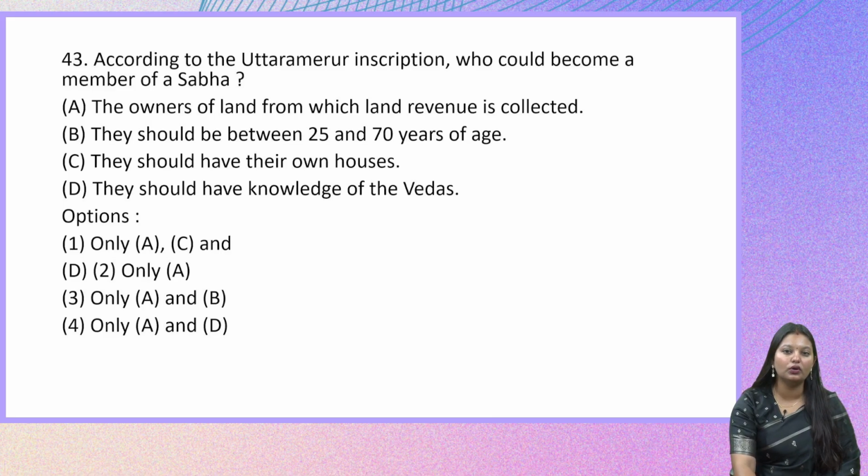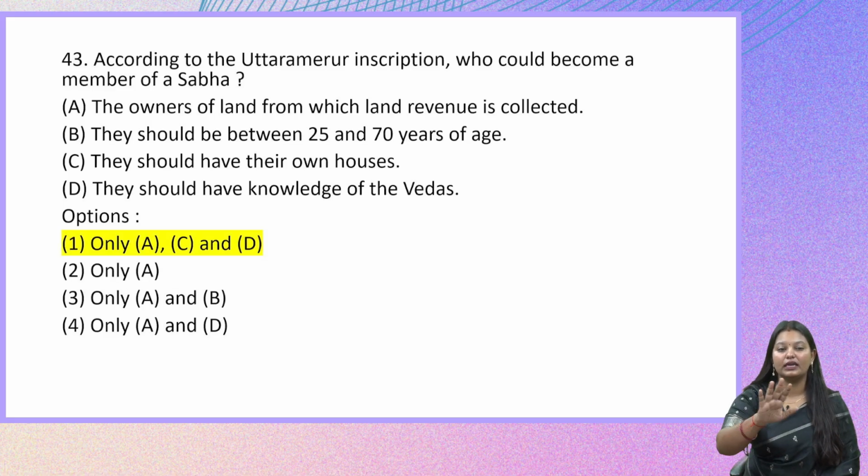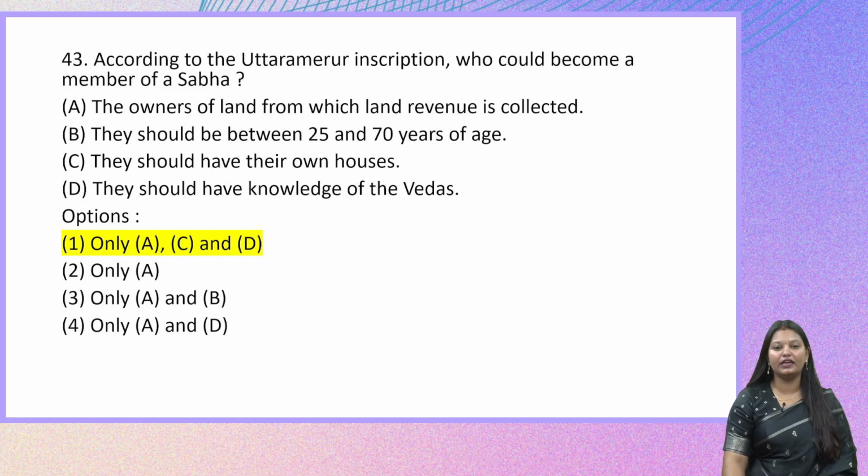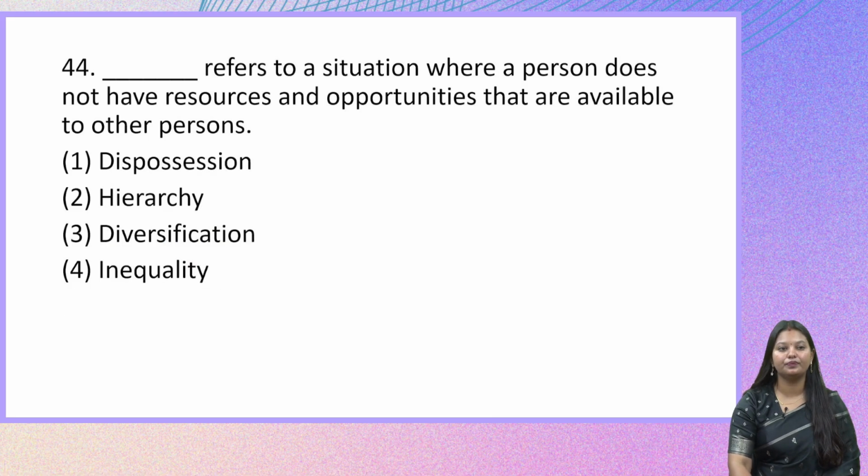So when you look at what all conditions it has given, there is one condition which is not correct here. The right age group that they have mentioned here is not correct. It is almost around 35 and 70 years of age. So the right answer here will be option 1, only A, C and D. Moving on to the next question.